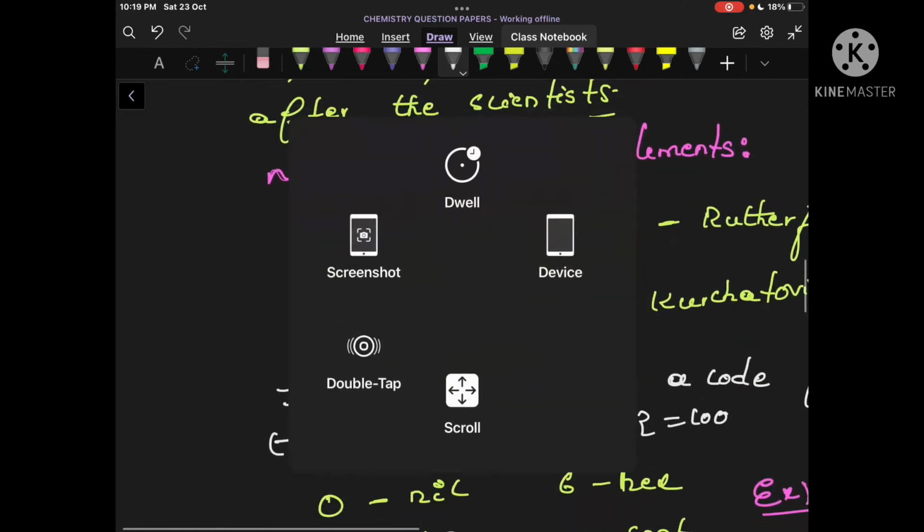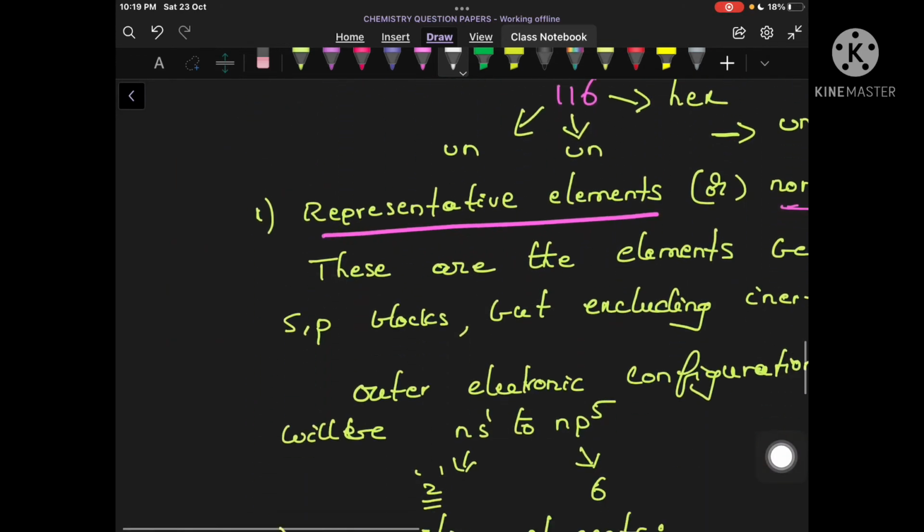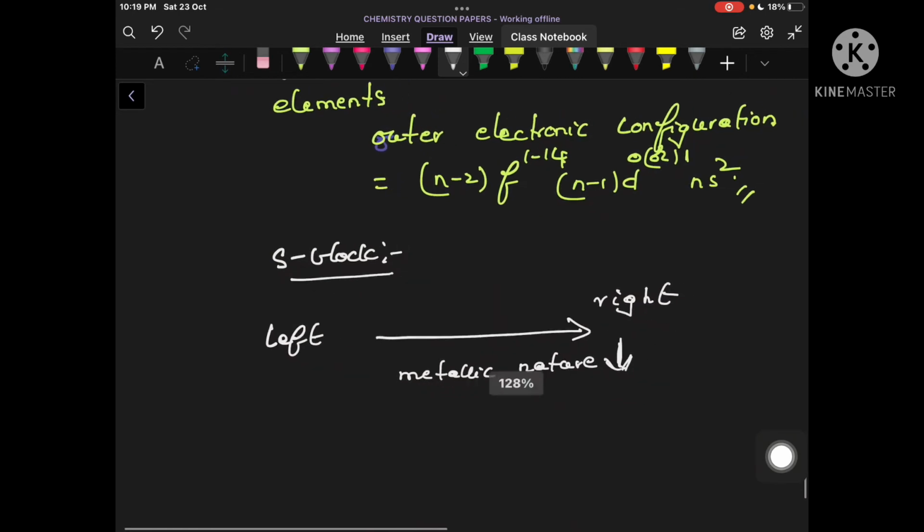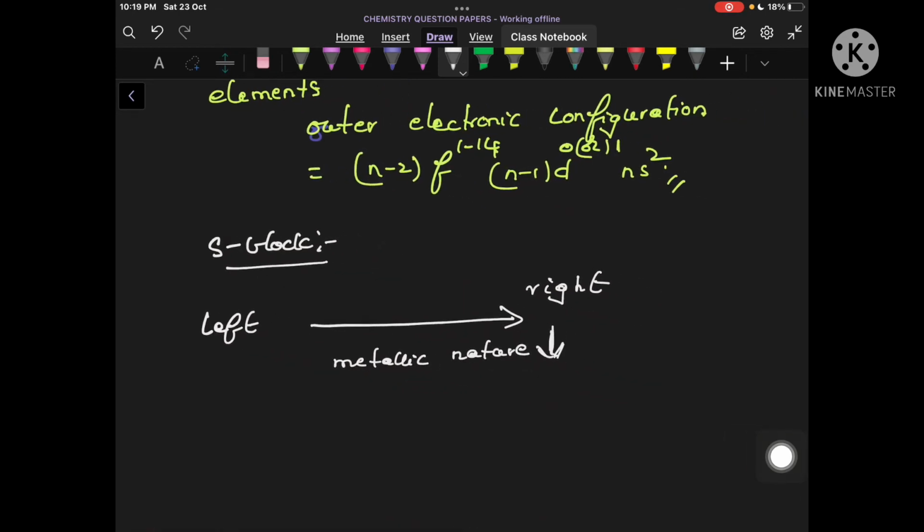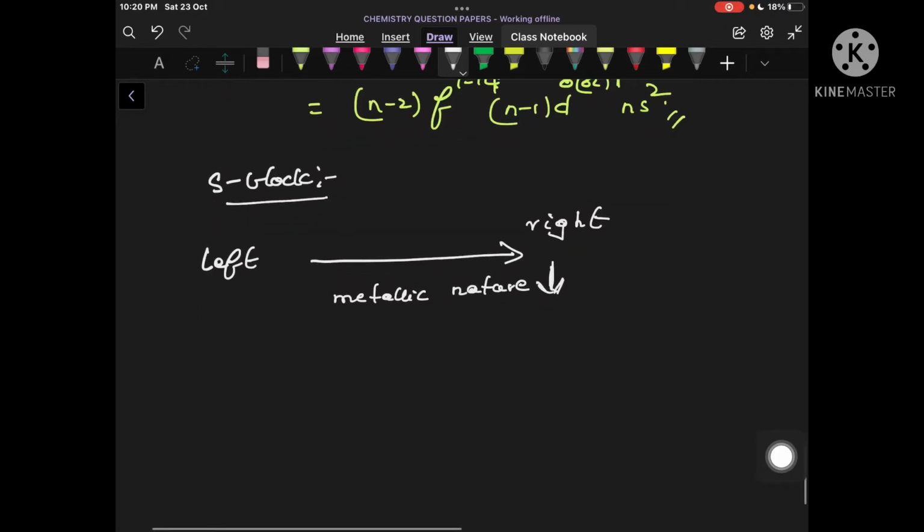And these are definitely metals. How can you say these are metals? Because we have already discussed that when I travel from left to right in a periodic table, metallic nature decreases. So the s block elements present on the left hand side of the periodic table are definitely pure metals. So all the elements are pure metals.